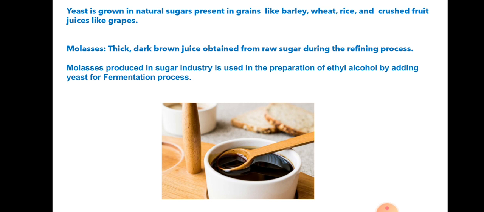Yes. So what is molasses, children? Molasses is a thick dark brown juice obtained from raw sugar during the refining process. It is produced in the sugar industry and it is used in the preparation of ethyl alcohol by adding yeast for the fermentation process. So when you are adding yeast, sugars are converted into alcohol, and this conversion of sugar into alcohol is known as fermentation. That means yeast is helping in the process of fermentation by converting sugar into alcohol.